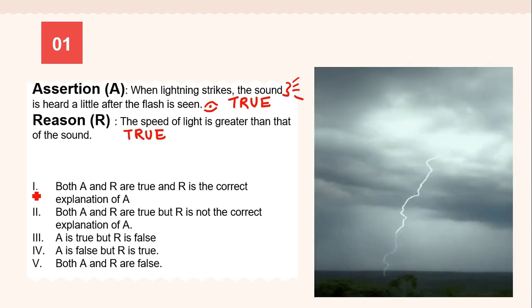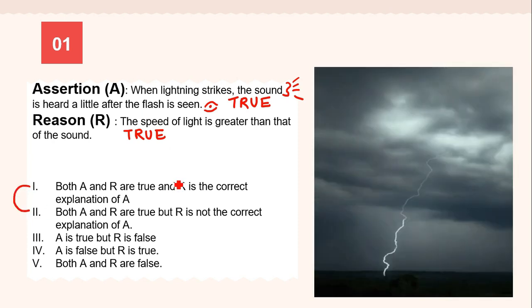So here you know that out of these two options we have to select the best one. So is it because of this reason that we are able to see the lightning first and then we get to hear the sound? And yes, this R is a correct explanation of A. So why we see the lightning first and hear it later is because of the speed.